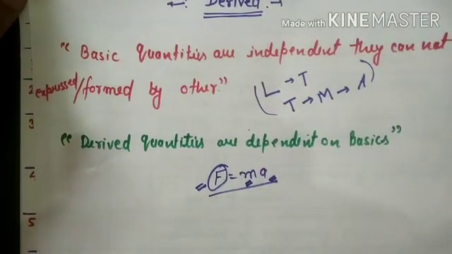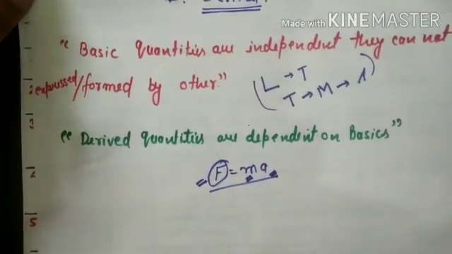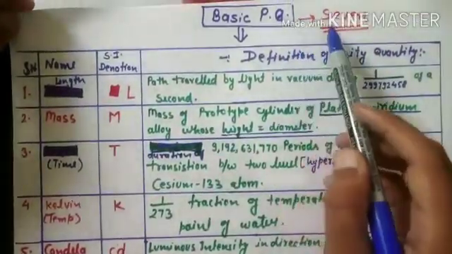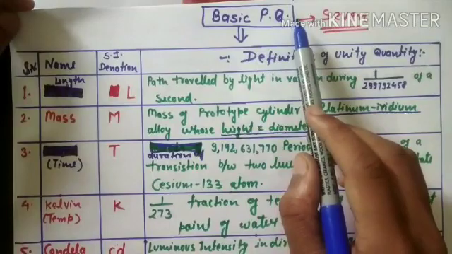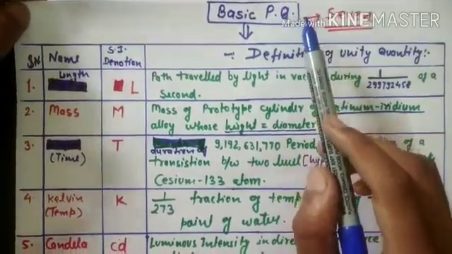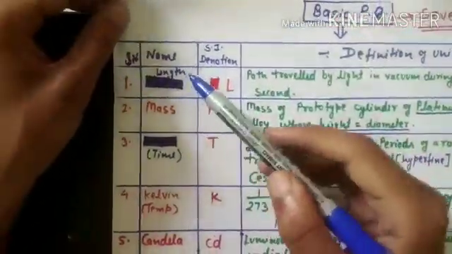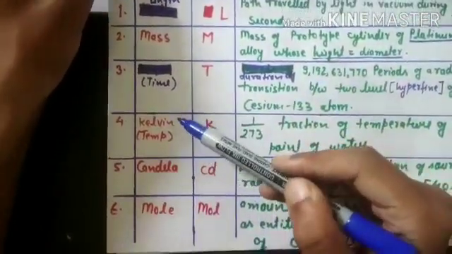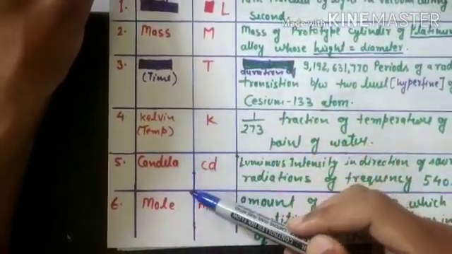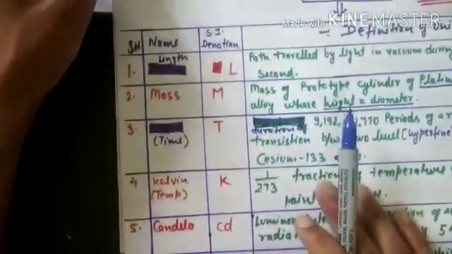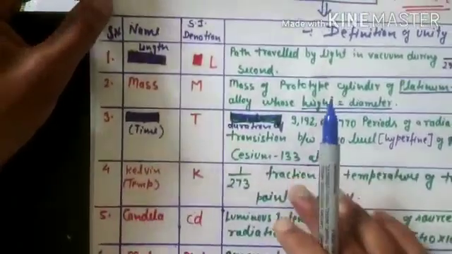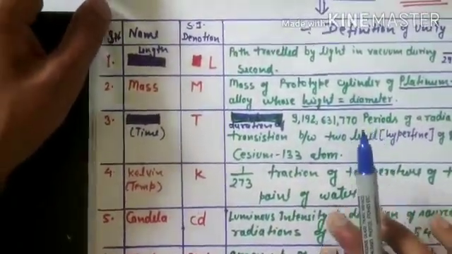So how many basic physical quantities are listed by the SI? Let's see. You can see here 7 basic physical quantities are listed, and these are length, mass, time, Kelvin, or you can say temperature, candela, mole, and the last one is current. So these 7 physical quantities are listed and you have to write them in your notebook.